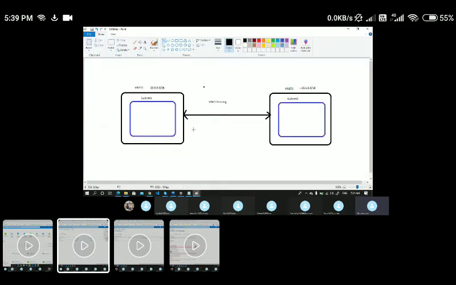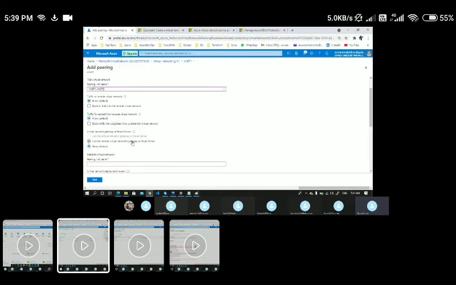This is very important. I'm doing peering from VNet 1, so VNet 2 becomes the remote virtual network. If you want to restrict, you need to specify to block all traffic to the remote virtual network. If you want to allow, you can just allow it.